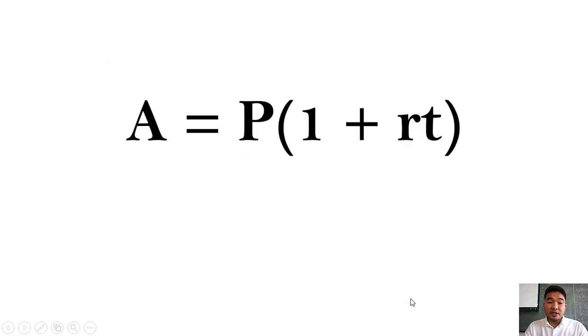So, the fundamental formula in solving the value added to the simple interest is A equals P times the quantity 1 plus RT, where P is the principal amount, R is the rate, and T is the time in years.